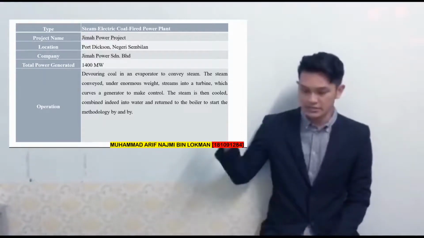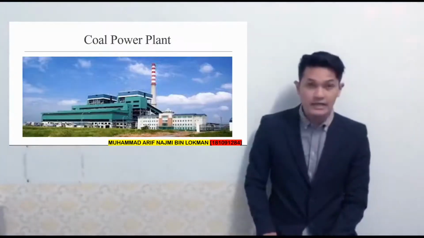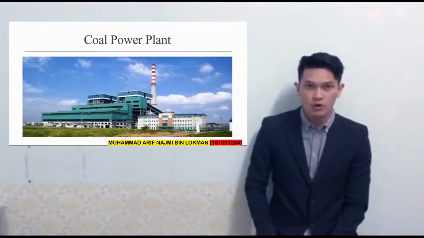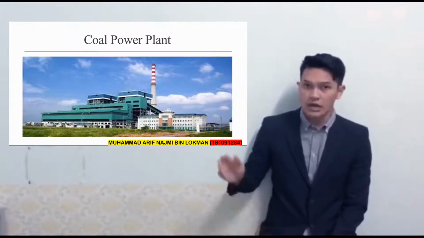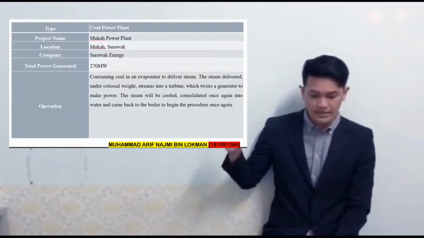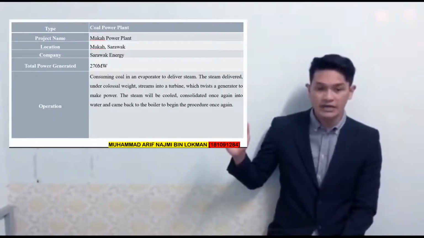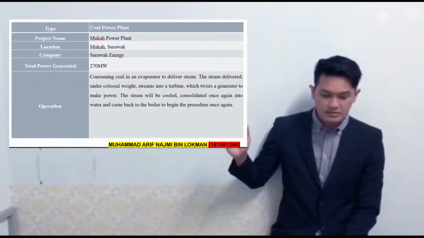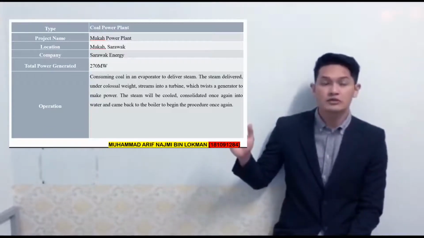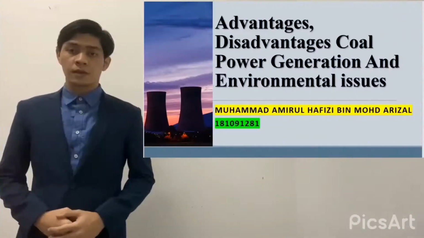So this is the operation. And lastly, the coal power plant at Mukah Port, Sarawak. Project name Mukah Power Plant. Location Mukah, Sarawak. Company Sarawak Energy. It generates total power of 270 megawatts.